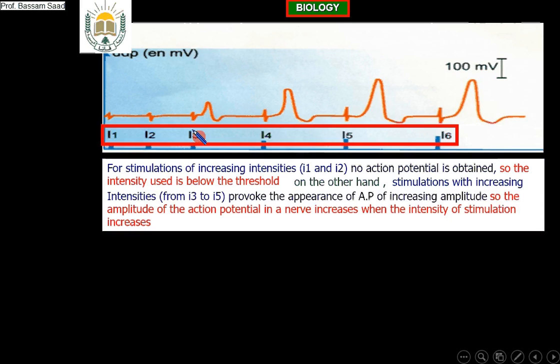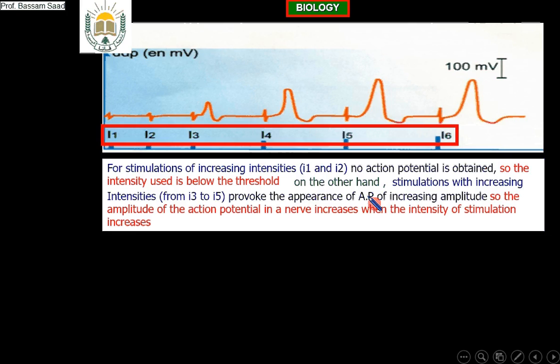From I3 to I5, the amplitude is increasing. So the amplitude of the action potential in a nerve increases when the intensity of stimulation increases. Okay?